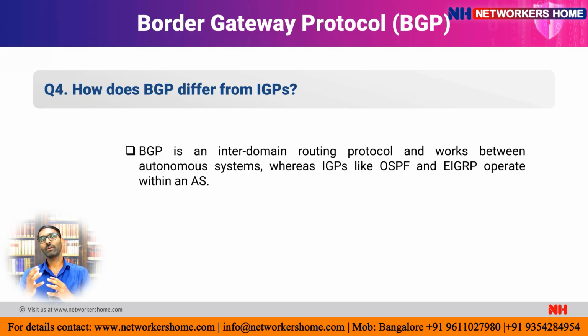In IGP we have a lot of dynamic protocols where we do the routing. In EGP we have only one protocol, that is BGP, which is also called a Path Vector Protocol. BGP gives inter-domain routing, which works between different autonomous systems. Whereas in IGP, as I already said, we have different dynamic protocols, like OSPF, EIGRP and RIP. These operate within the same autonomous system. So this is the difference between BGP and IGP.